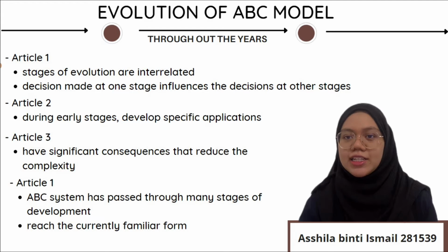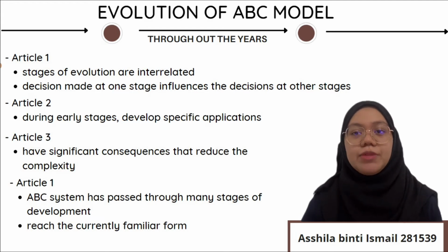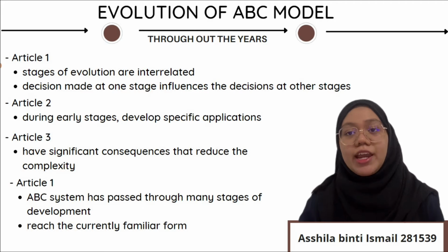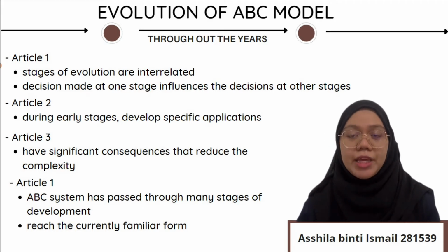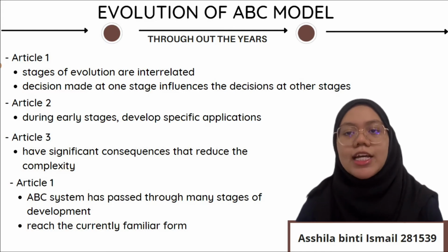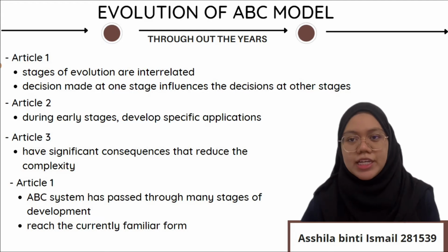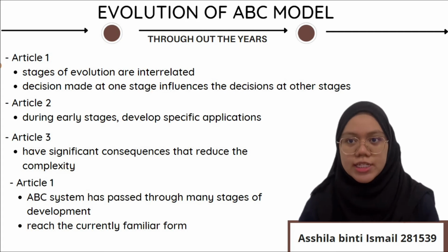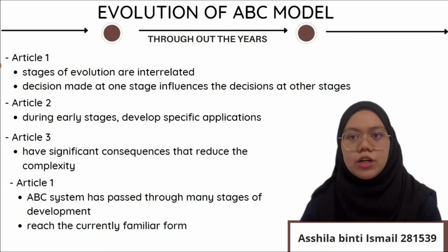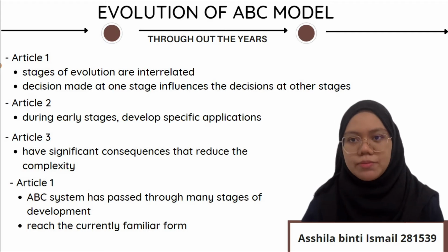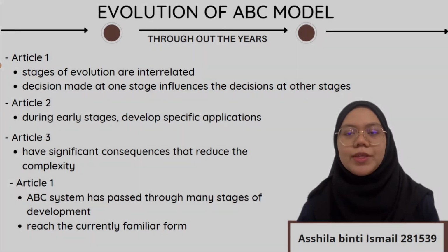So based on the discussed article, there is several information that can be extracted related to this subtopic. First, stages of evolution are interrelated and therefore decisions made at one stage influence the decisions made at other stages also. Second, since the early stages of the method, the scholars have tried to develop specific applications and extensions. Third, each stage has significant consequences that reduce the complexity of the costing. And fourth, the ABC system has passed through many stages of development to reach the currently familiar form.